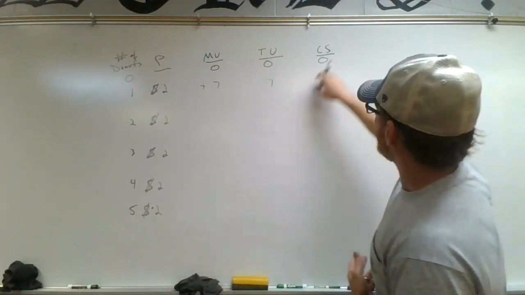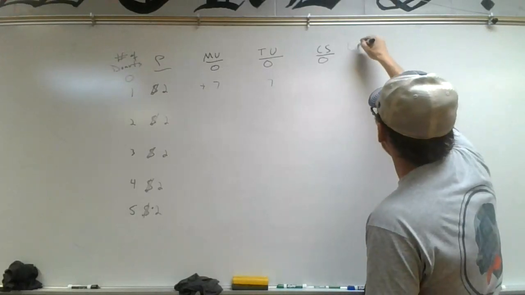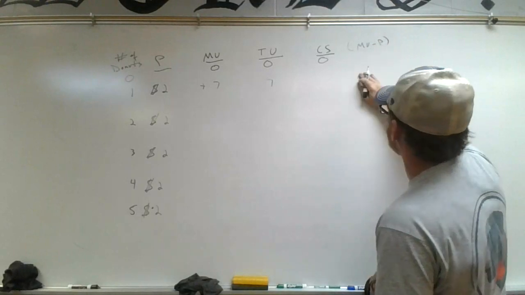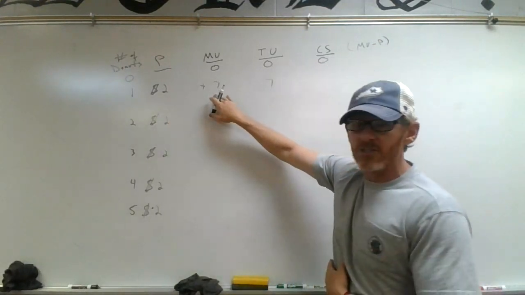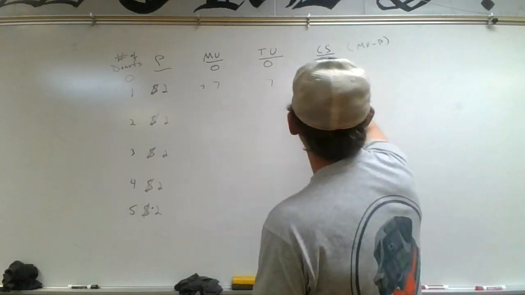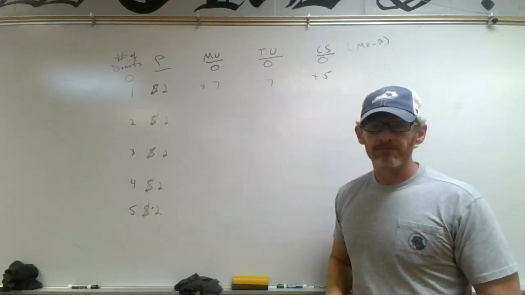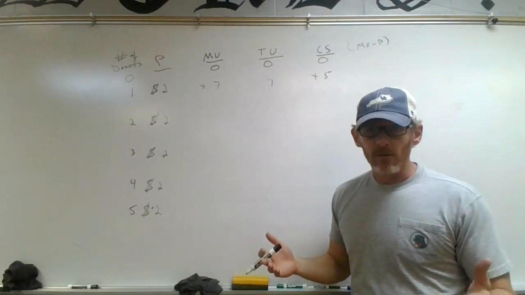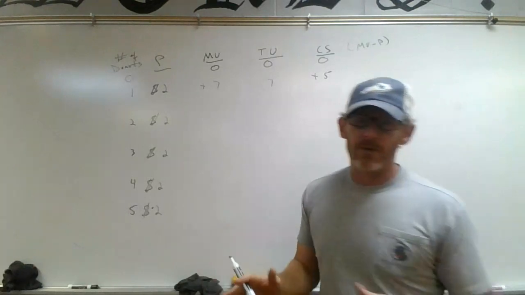Now remember CS, this would be consumer surplus. Remember, consumer surplus is just marginal utility minus the price. So the price is $2, the marginal utility is 7, so our consumer surplus is plus $5, okay? Make sense so far? If it doesn't, you can pause it and look at the numbers, then come back to it. It's whatever you need to do.